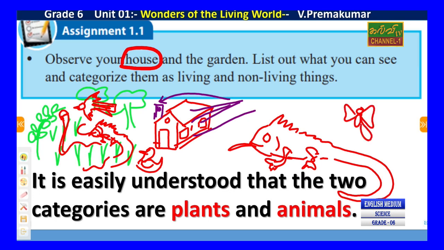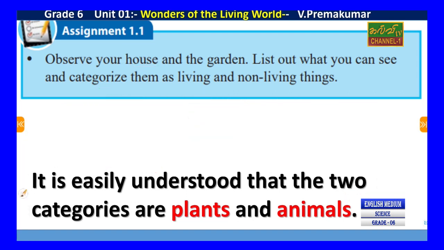So you can write this. You can write. Sometimes cockroach, possible. Right? So there are so many living things and non-living things you can find. Please list them. That is most helpful for you. Right? You have to learn a lot of spellings of that. It is easily understood that the two categories are plants and animals. Yes. The two categories, plants and animals.